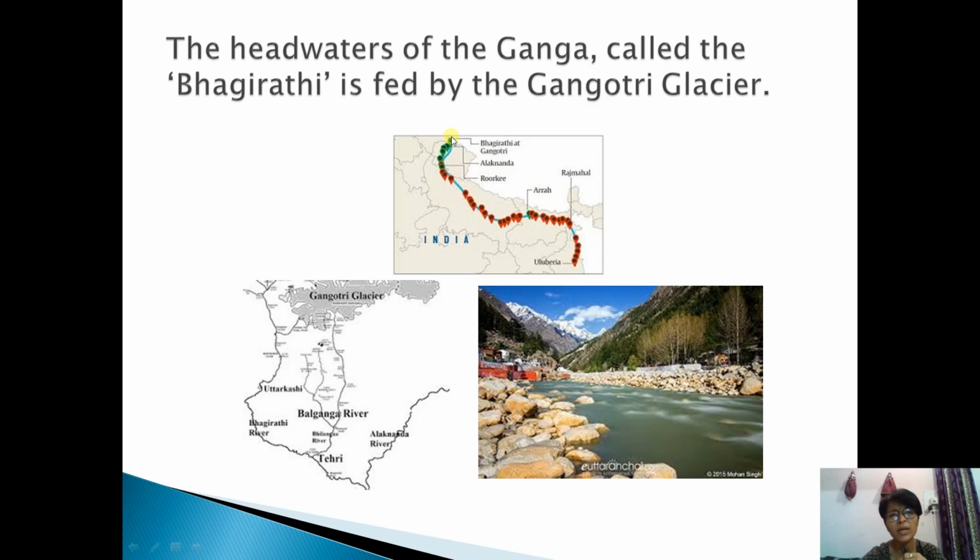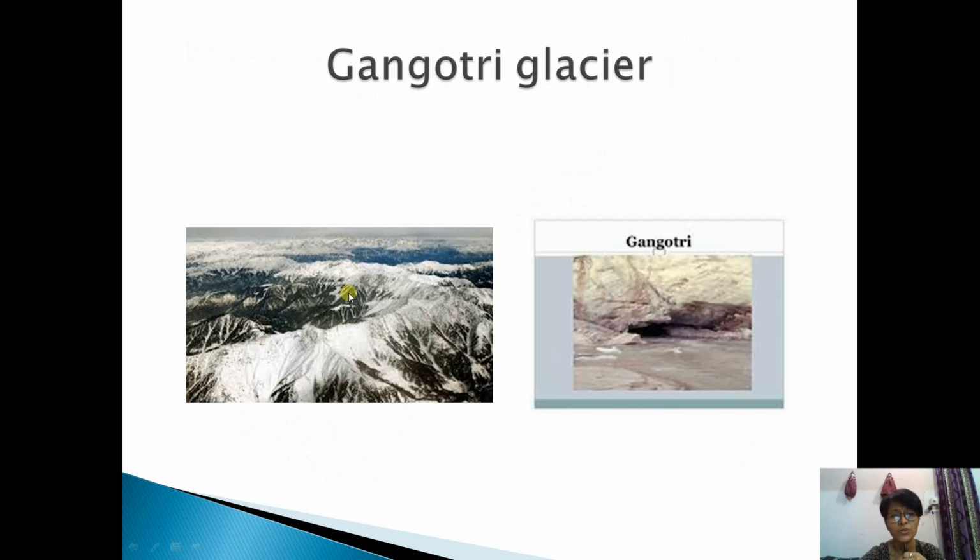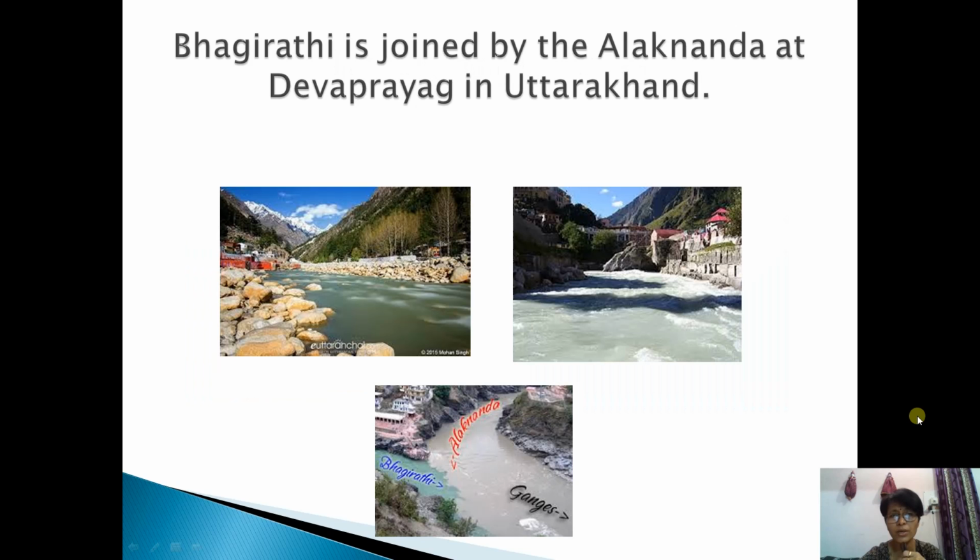And I'm showing Bhagirathi. You see, this is the position from where the Bhagirathi comes and joins the main river Ganga, and Alaknanda is another river, here showing the position of Alaknanda. Both the rivers actually join here. This is the Gangotri glacier in another map I'm showing, and this is the Bhagirathi river. So Gangotri glacier, two pictures I'm showing here.